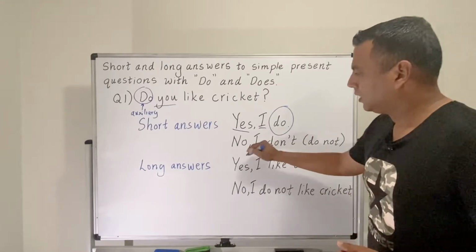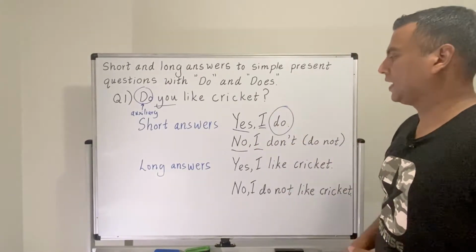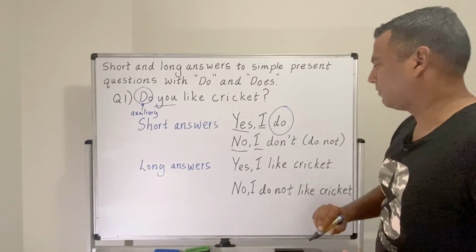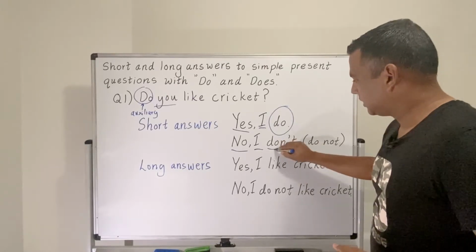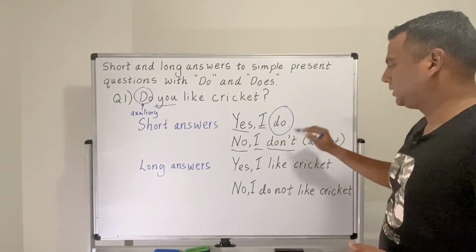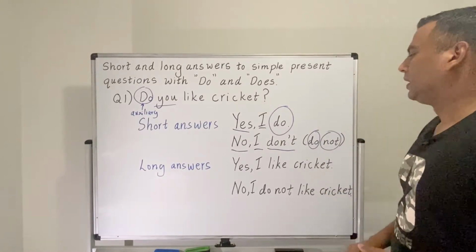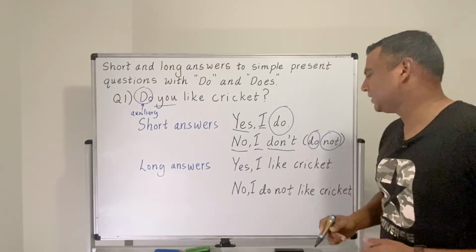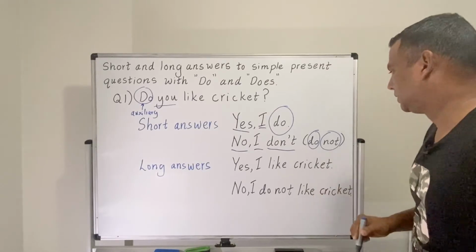So here, you have written no and the subject, just as in the case of the earlier answer, you have written in the same way, and here you have used a contraction don't, which is comprised of do and not. So normally, like in day-to-day conversations, you don't say do not, you use the contraction don't, but it's the same meaning.